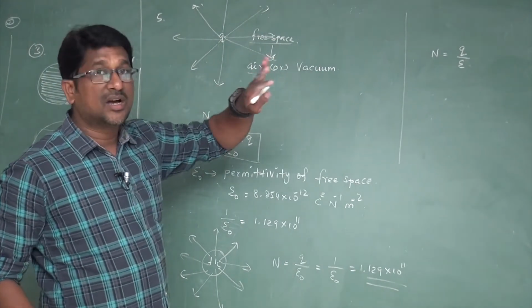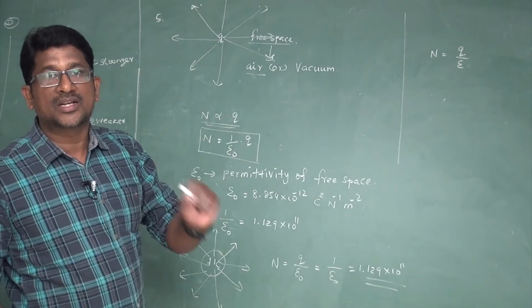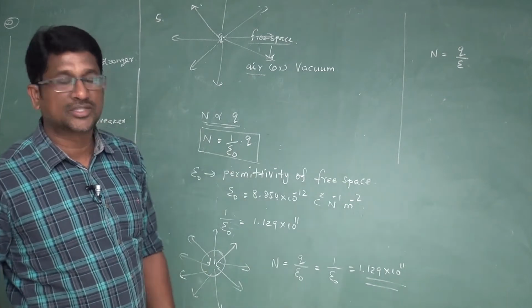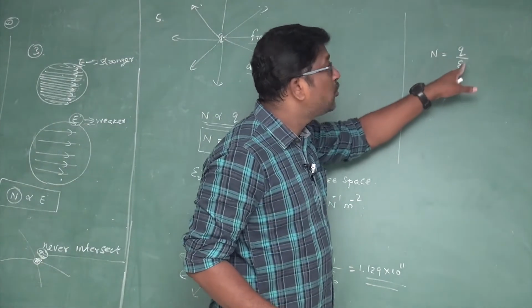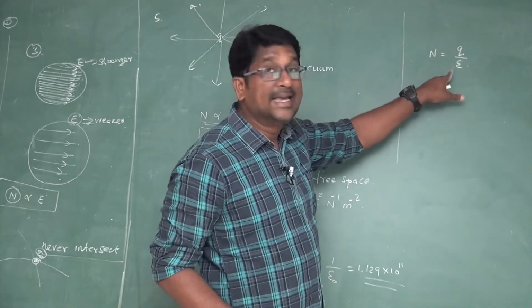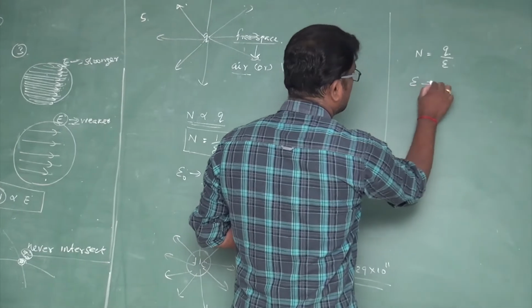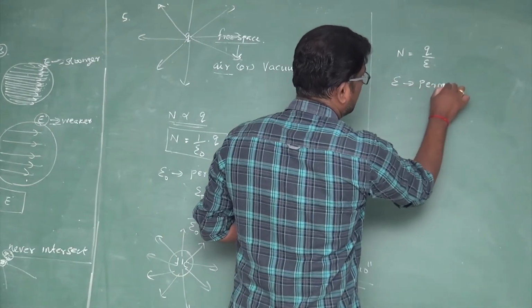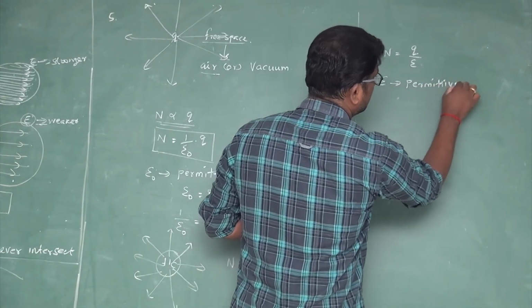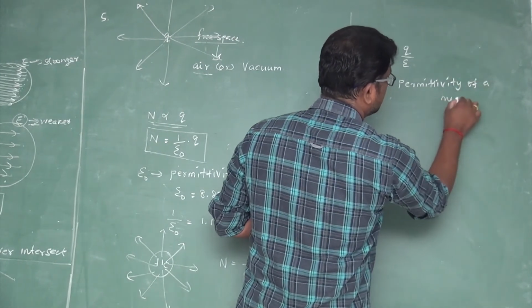If the charge is placed in any other medium, the number of electric field lines originating from a point charge is given by n is equal to q divided by epsilon. Q is the magnitude of the point charge, epsilon is the permittivity of the medium.